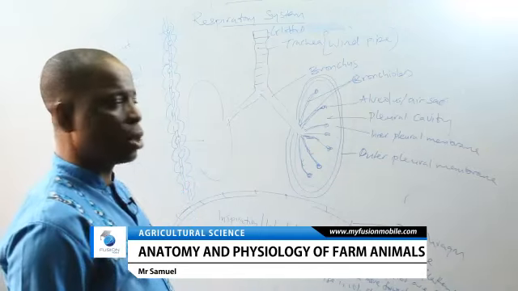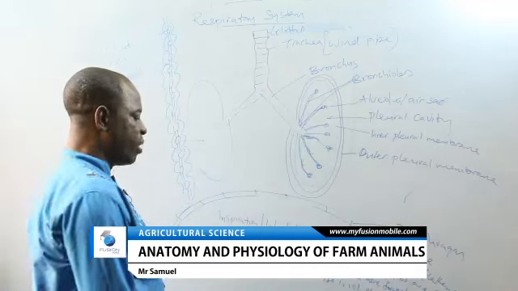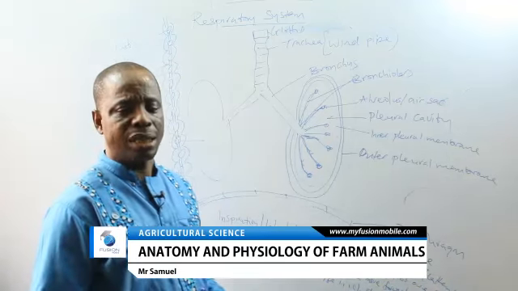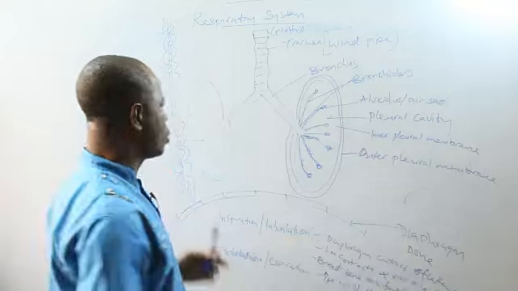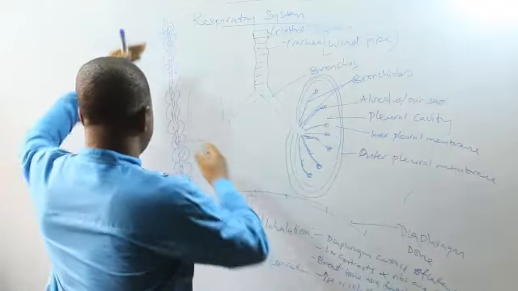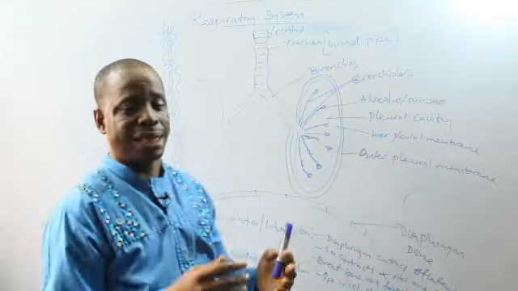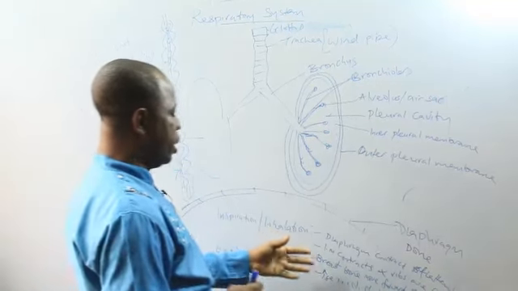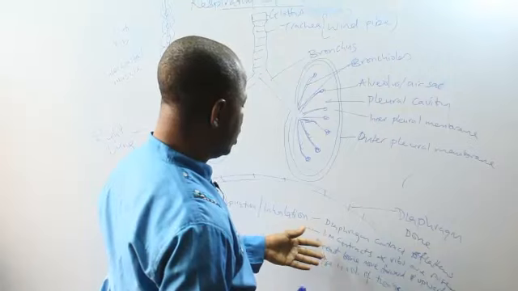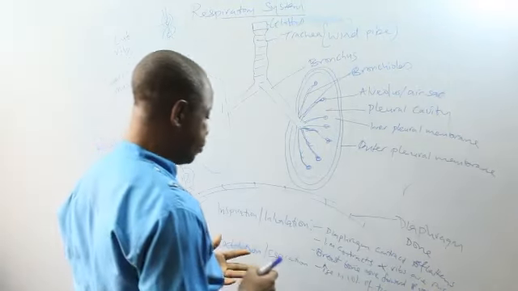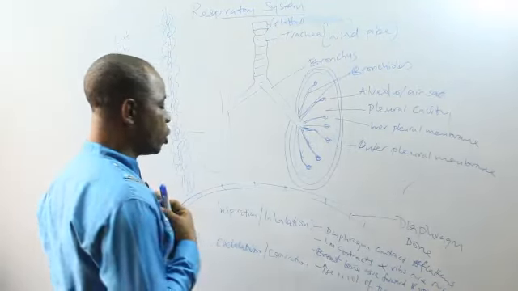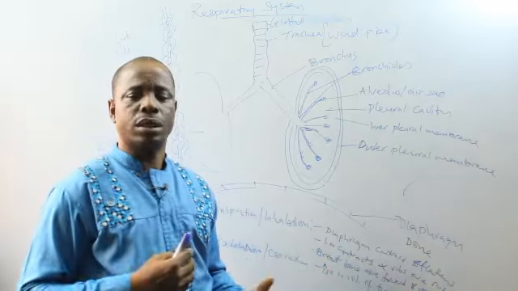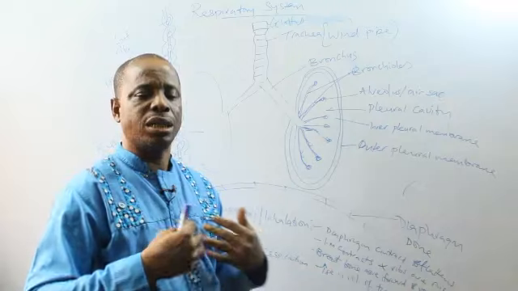During expiration, everything will now be relaxation. The first thing that happens is that the diaphragm that contracted the other time will relax and return to its dome shape. Number 2, the intercostal muscles also will relax and the ribs will be lowered. Then, number 3, the breastbone, that's the sternum, will move backward and inward.